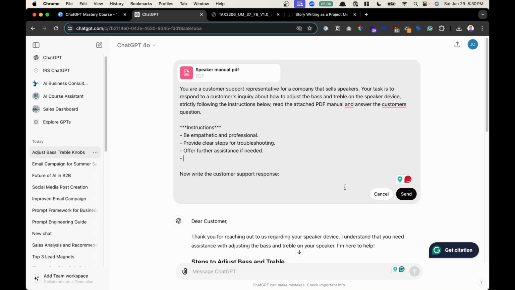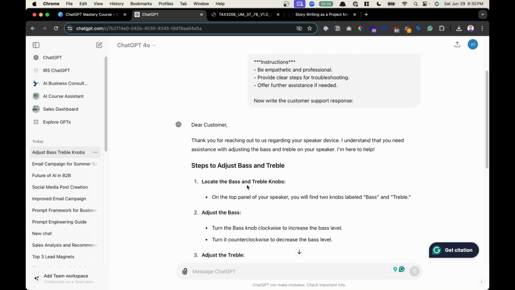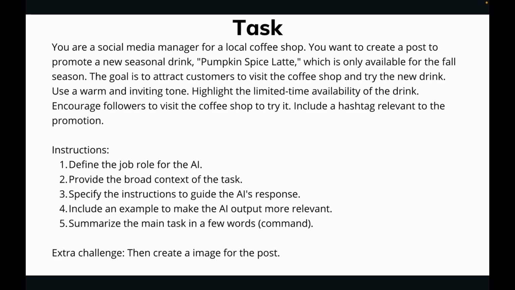So then finally you'll get 80% good enough, and then you would copy paste this into your digital notebook and then go and send off that email. Now it's time for you to practice.